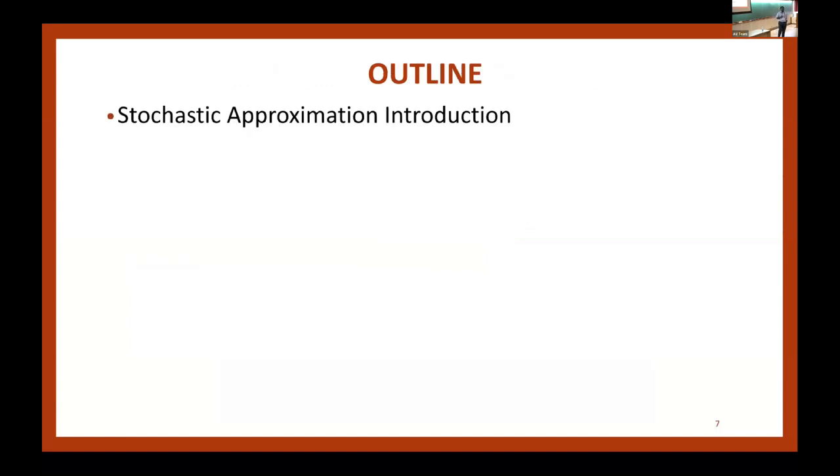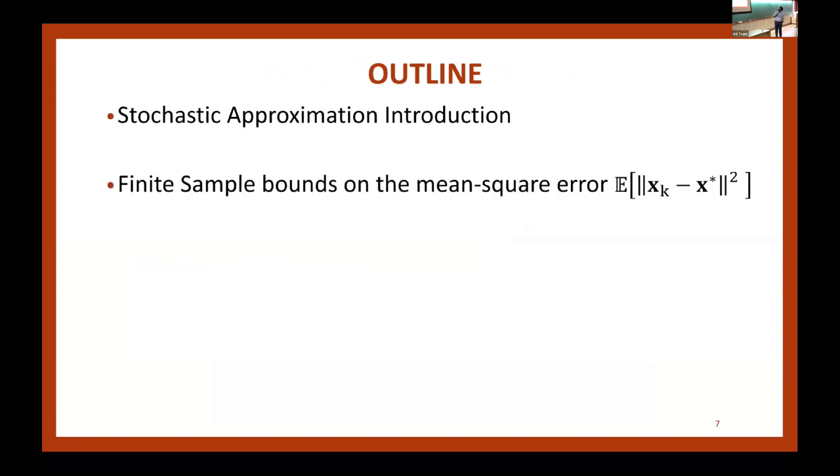This is the outline of my talk. I'll continue talking about stochastic approximation, introduce it with some examples, and then present the rate of convergence. My iterates x_k are random, because of the noise, and I'm interested in the rate of convergence of x_k to X star. There are many ways of talking about rate of convergence. One is in terms of the mean square error.